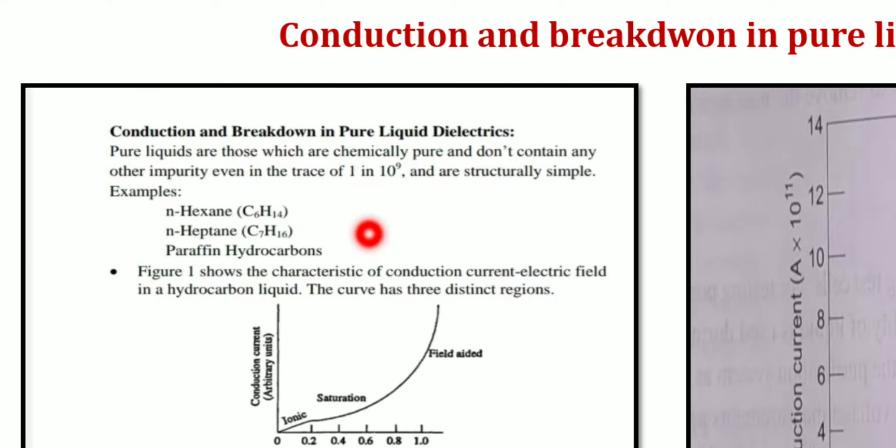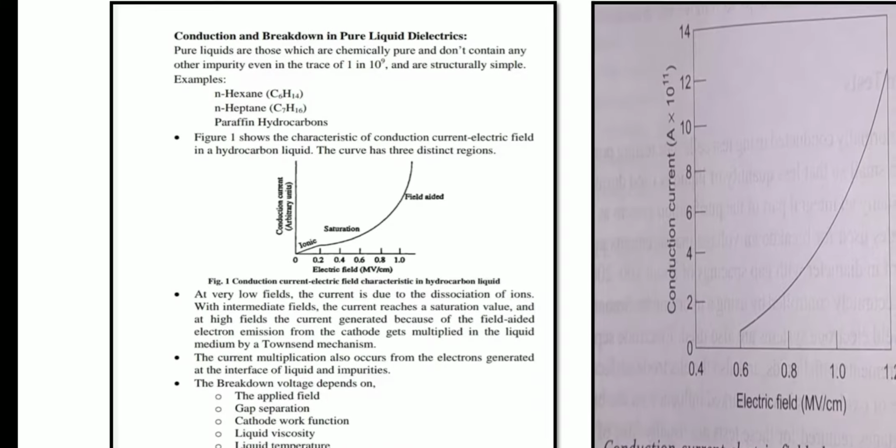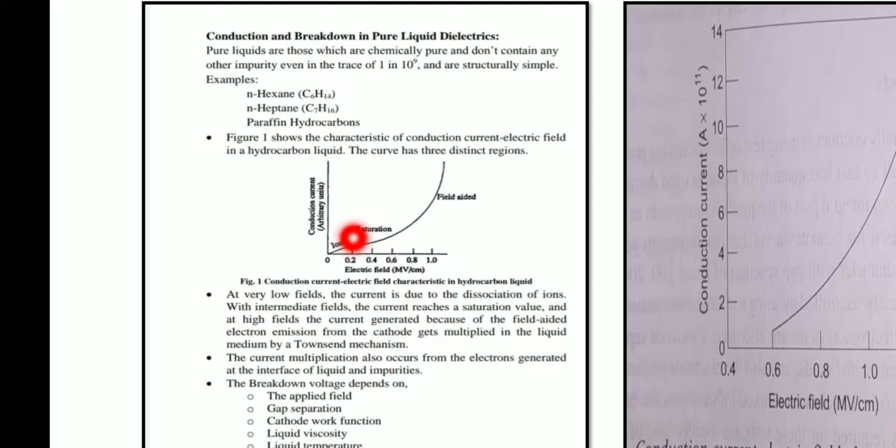So this is the characteristic curve for the applied electrical field on the two electrode system. As we are already familiar with the two electrode system, it has a cathode and an anode with a small distance between these two electrodes. This distance or gap is completely filled with the liquid dielectric medium. When we apply the voltage, lower or higher, which phenomena have we studied? Conduction as well as the breakdown process. So like that only, let us consider the curve.